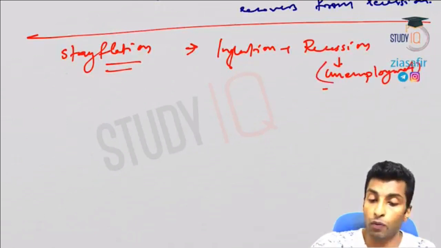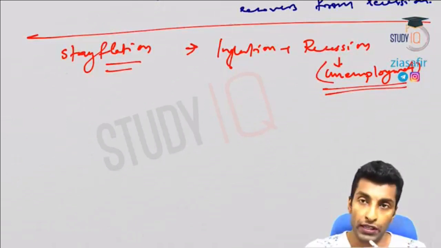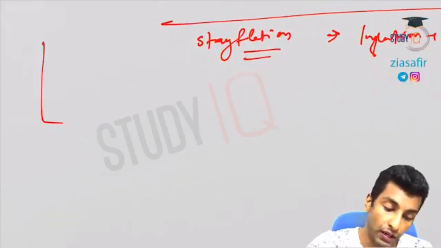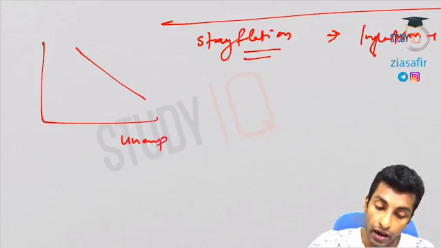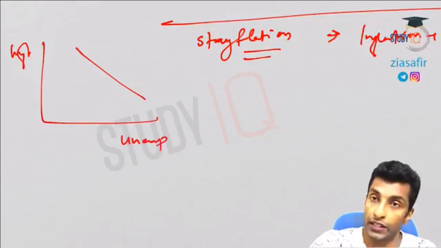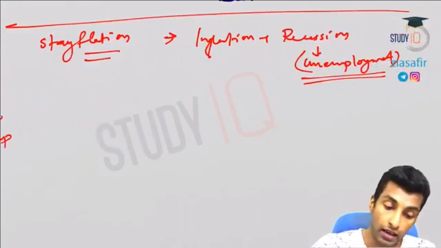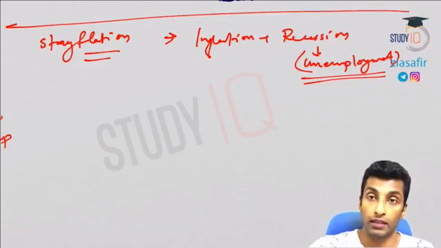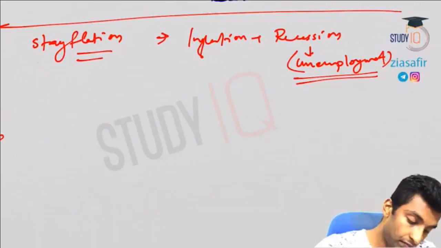So this is exactly the opposite of the Phillips curve. If you remember, we have discussed the Phillips curve. Inflation increases means unemployment will come down. We have seen this Phillips curve, right? So this is the Phillips curve. Here unemployment, here inflation. You can see at this point higher inflation, unemployment is less. Here lower inflation, unemployment is high. So it is exactly opposite. Inflation is there, at the same time recession is also there. Unemployment is there. So let me write down.